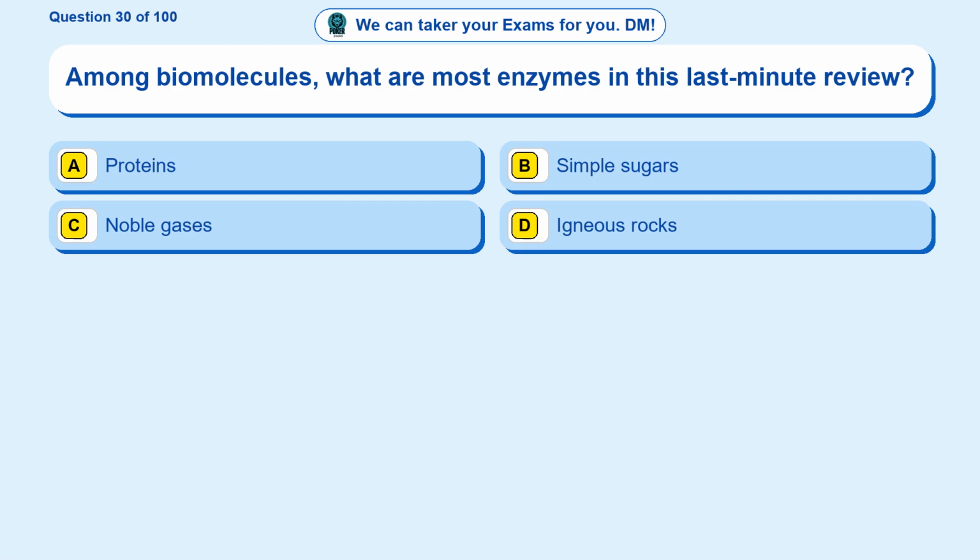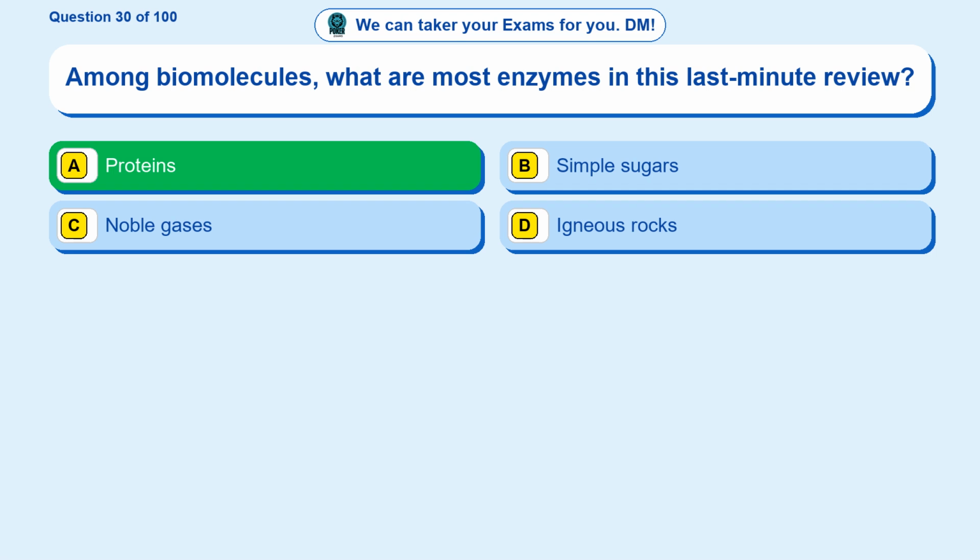Question 30. Among biomolecules, what are most enzymes in this last-minute review? Option A, proteins. Option B, simple sugars. Option C, noble gases. Option D, igneous rocks. The correct answer is option A.